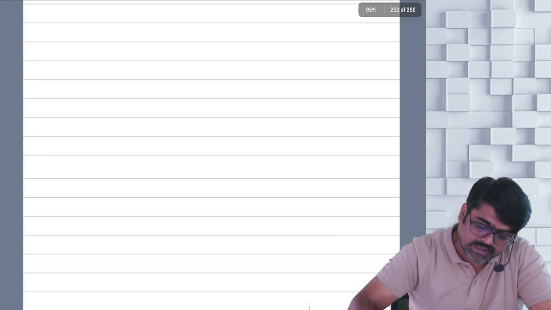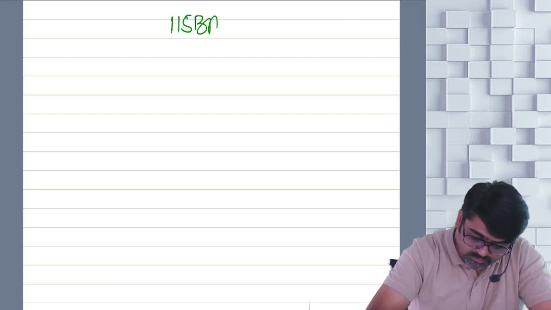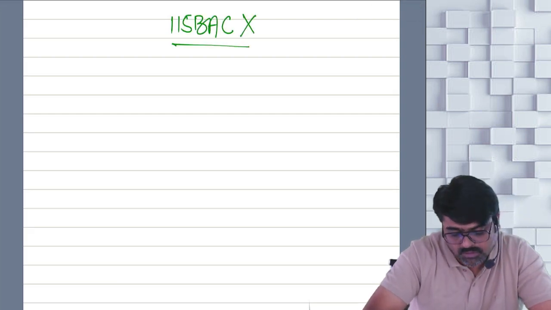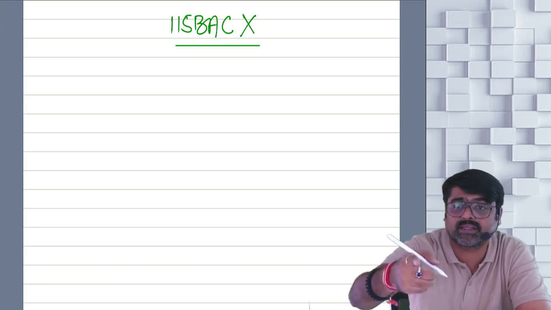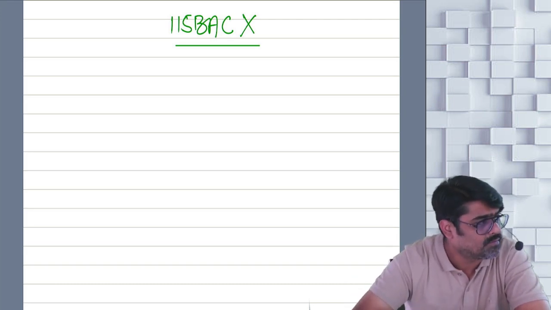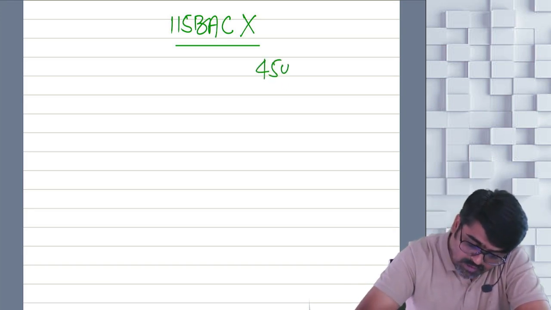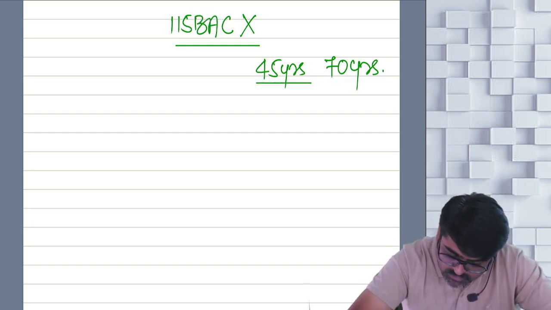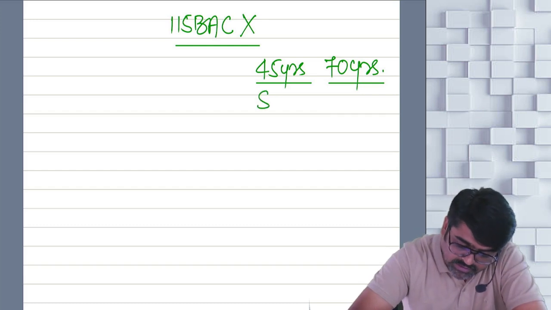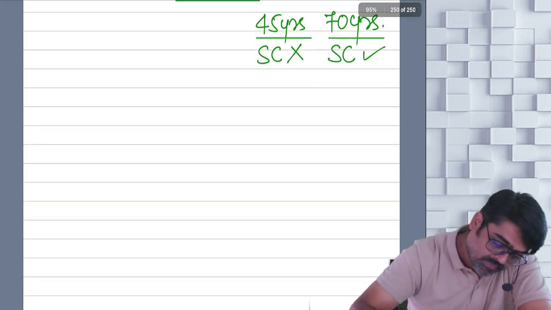So first case, tell me guys, my dear friends, my dear lovable students, 115BAC is followed or not followed? Not followed. Now what if your age is 45 and second is 70? So what if the age is 45 years and what if the age is 70 years? If the age is 45 years, is he a senior citizen or not? Not a senior citizen. Here he is a senior citizen.